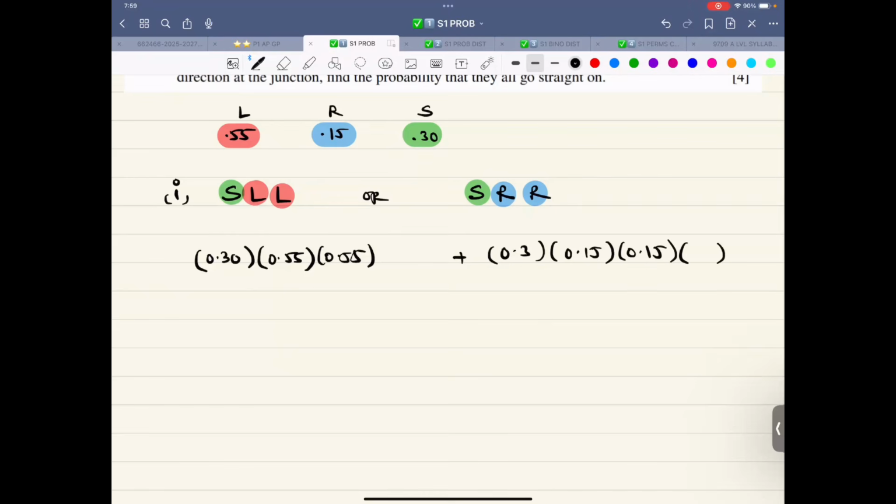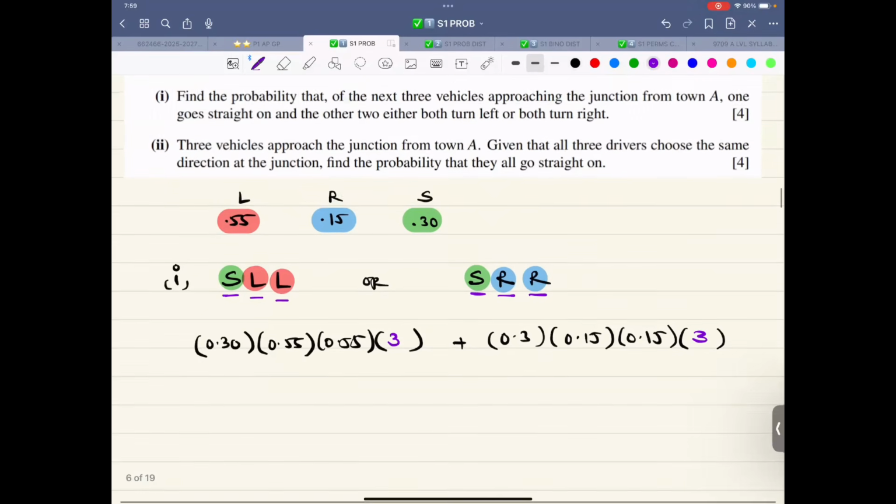Now, what is the missing piece of the puzzle? The missing piece is arrangement. SLL can be arranged in three ways. SRR can be arranged in three ways. That is why they are giving 4 marks. Technically, that is how they will be grading it: 1 mark for this, 1 mark for this, 1 mark for this, 1 mark for this. That is a total of 4 marks.